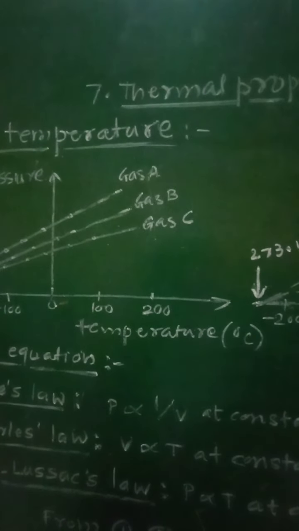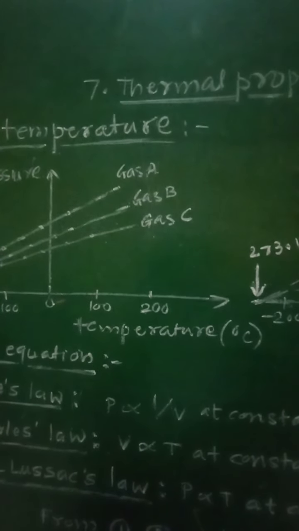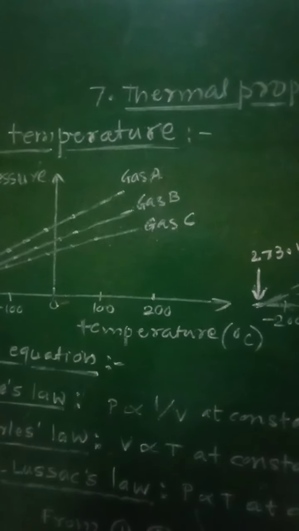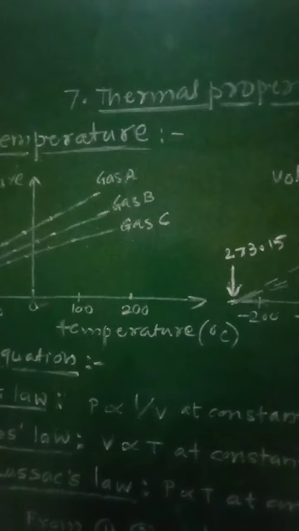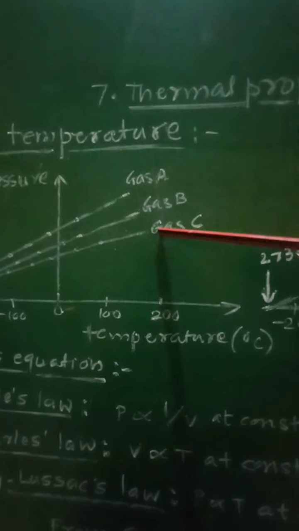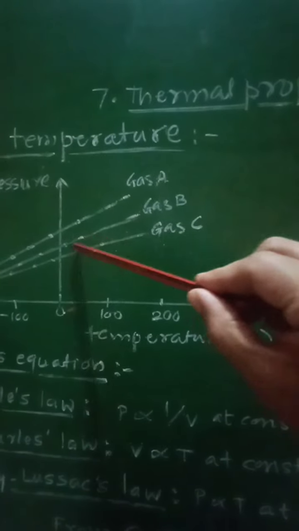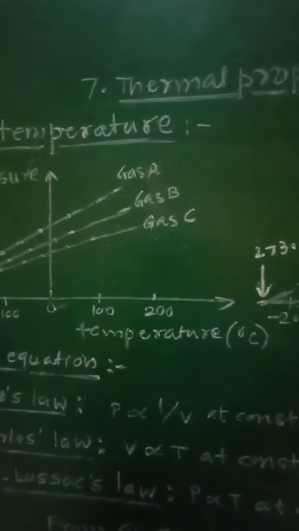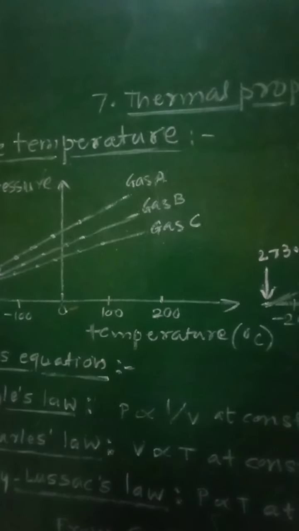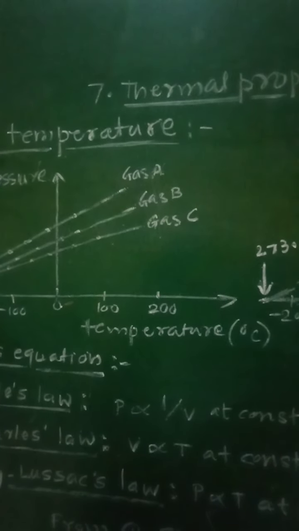Then the graphs do not pass through the origin O. The straight lines have different slopes for different gases. So if we consider these graphs for different gases like A, B, C, and find the slope for these different graphs, then these slopes are different for different gases.